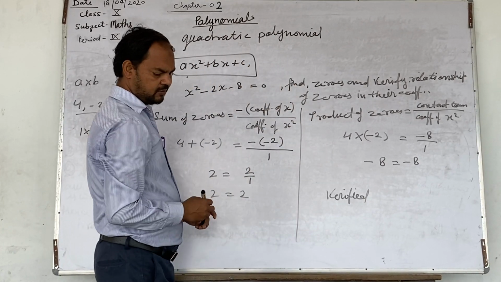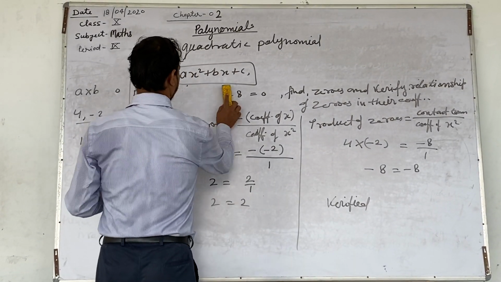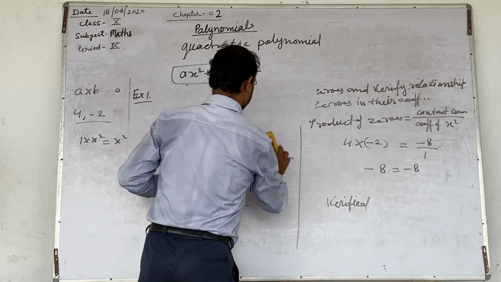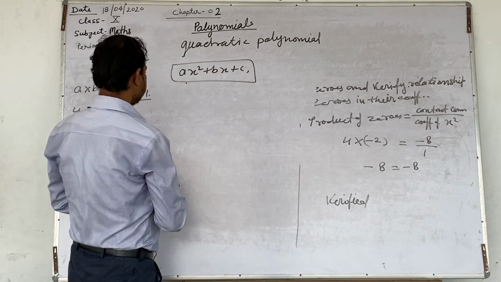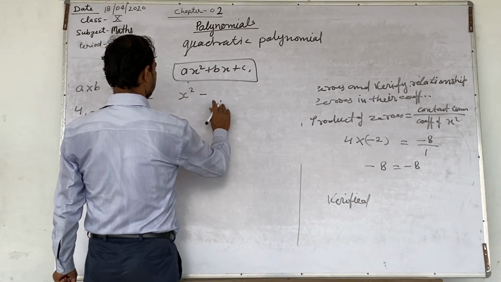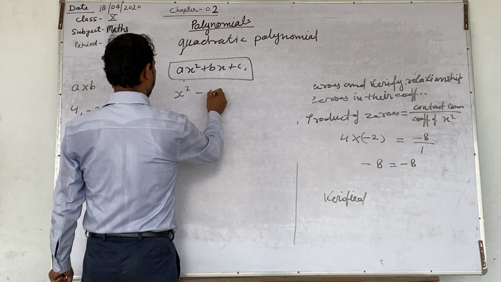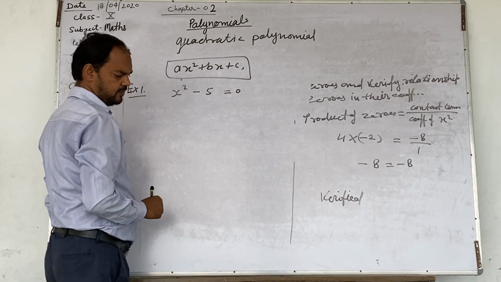Now let us take one more example. x square minus 5 equal to 0.